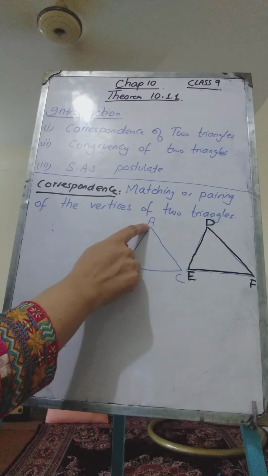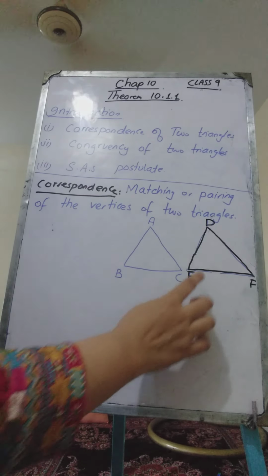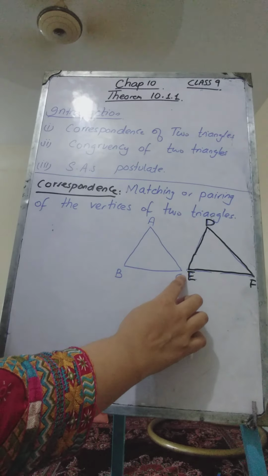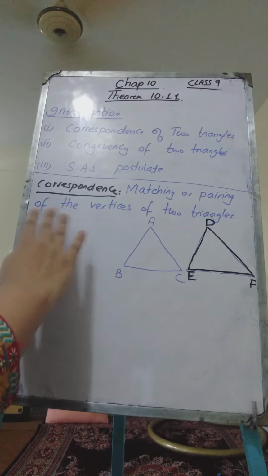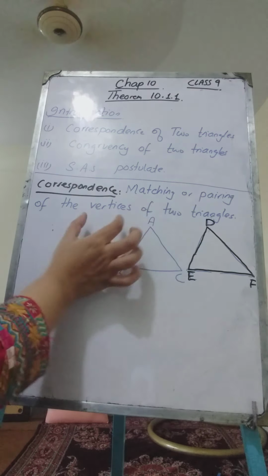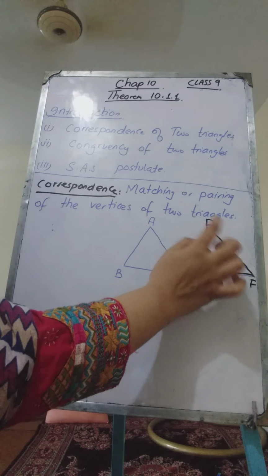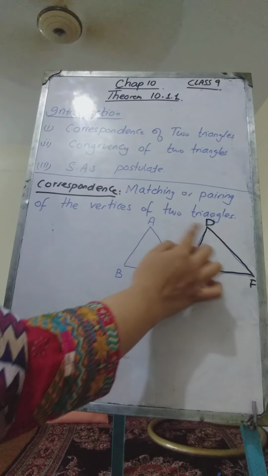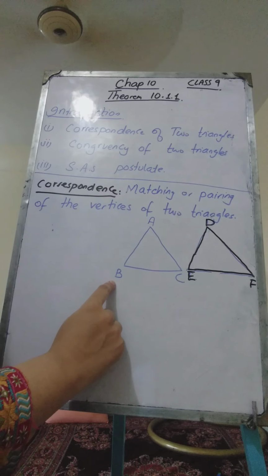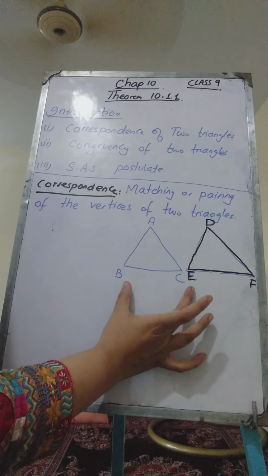These are called the vertices, the corners. Vertex A, vertex B, vertex C. And here in this triangle, this is the vertex D. I have named it as vertex D and vertex E and F. Now, correspondence means that we have matched or paired the vertices. Here we have paired the vertex A with vertex D. We have given them the same position, so we say that we have paired A with D, and similarly we have paired B with which vertex? With vertex E, because we have given them the same position.